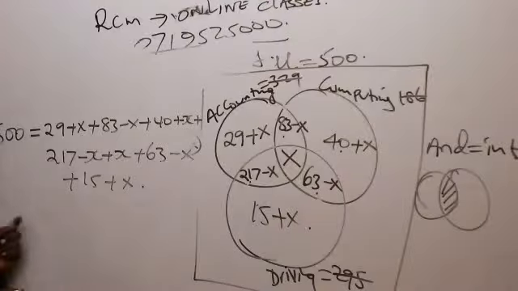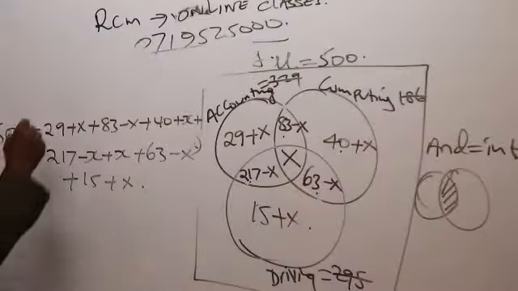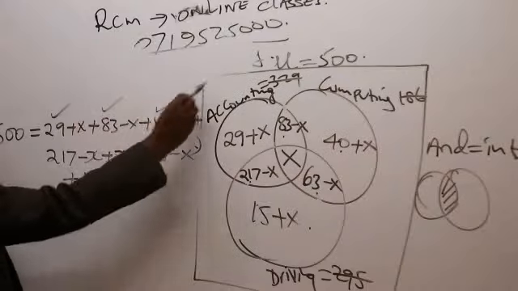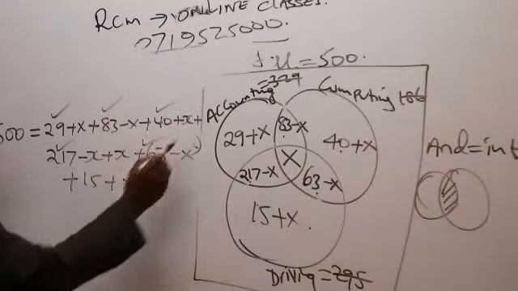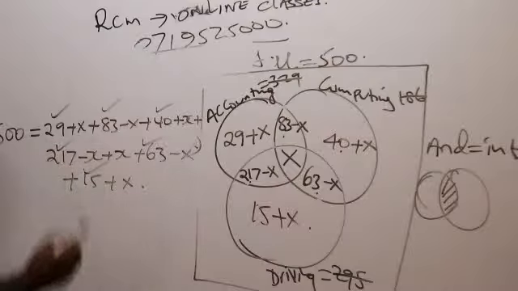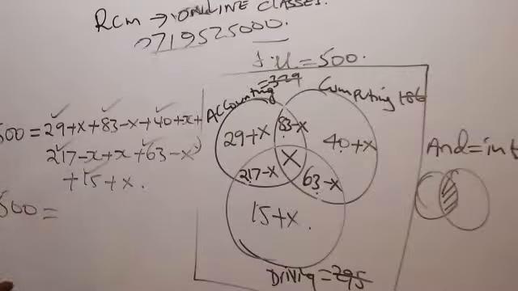So then, gentlemen, our work will be to find the value of x. Please do me a favor, somebody. What is 29 plus 83 plus 40 plus 217 plus 63 plus 15? Add the numbers first. Can somebody give me this figure? We want to release somebody here to go and do company law.